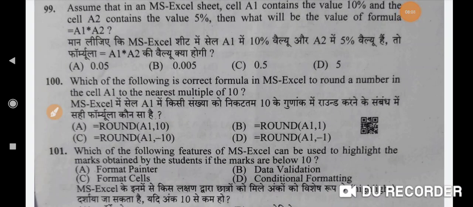Next question is: which of the following is correct formula in MS Excel to round a number in the cell A1 to the nearest multiple of 10? Correct option is D. Is equal to round A1 comma minus 1.